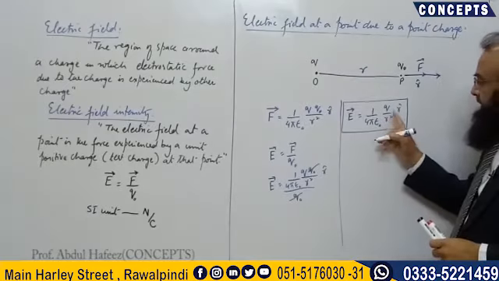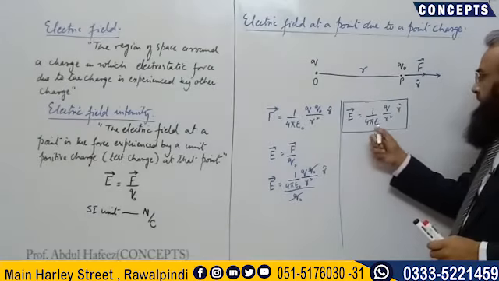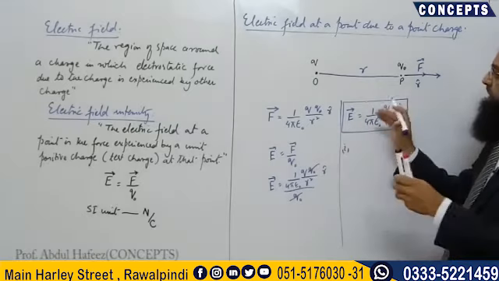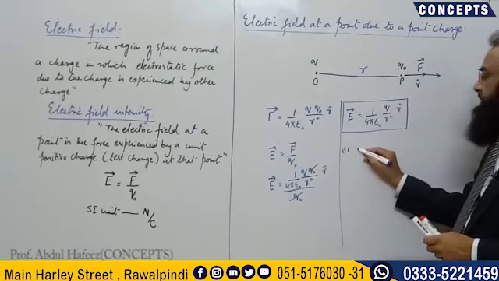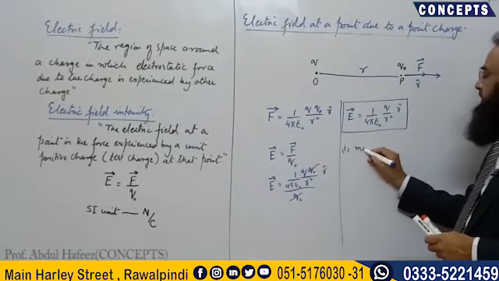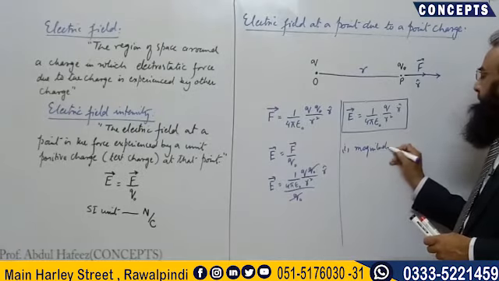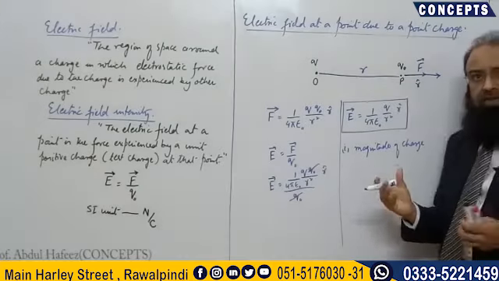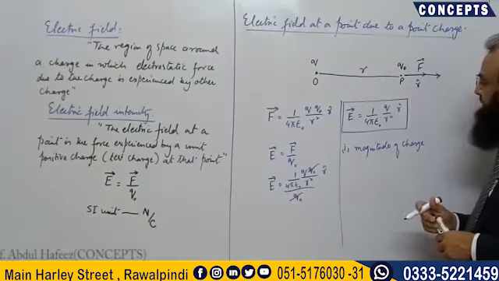Now finally, just look at this formula. From this formula, we can see that the electric field of a point charge depends upon the magnitude of charge. The greater the magnitude, the stronger is the electric field.